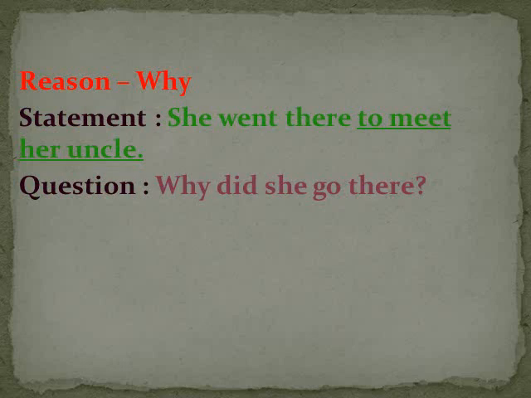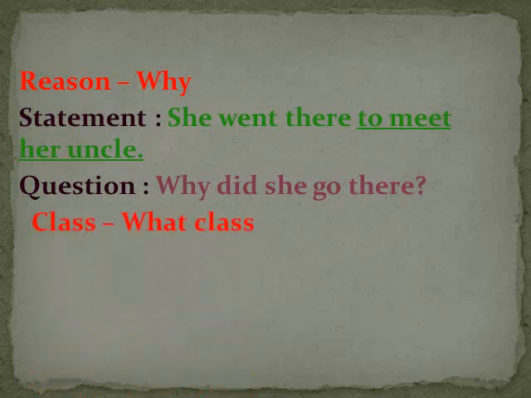So I'm saying again and again, your question will be formed in that way, that the answer would be the underlined part. কোশ্চেনটা এমন ভাবে করতে হবে যেন underlined পার্টটা হয়ে যাবে আনসার। She went there to meet her uncle. সে কেন সেখানে গিয়েছিল? To meet her uncle. So that will be the answer. We have to make the question in that way.